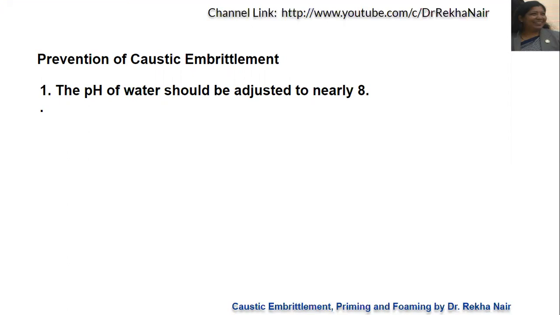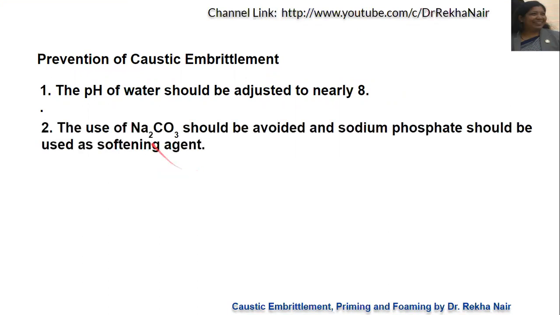So it is better to maintain a pH of 8 instead of adjusting it to the acidic or basic side. Or else, in the internal conditioning or internal softening process, where we add sodium carbonate, we can use sodium phosphate instead, so that the formation of sodium hydroxide may be reduced.